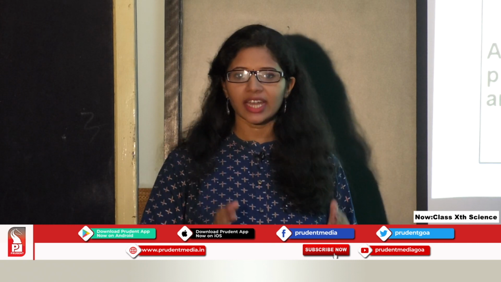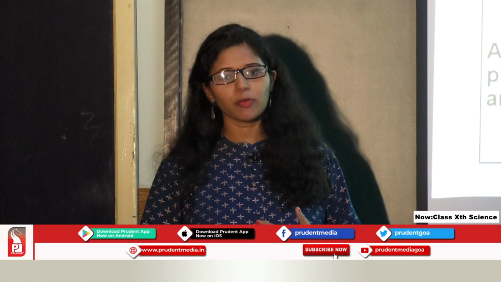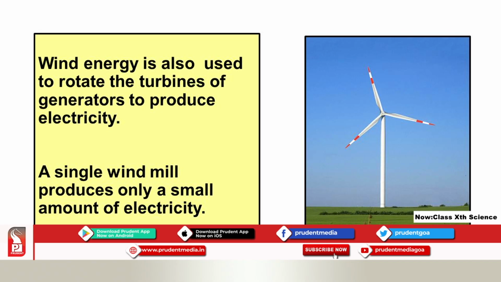This is the basic concept you have already learned: the energy rotates the turbines to produce electricity, and the same is used in the thermal power plant, the hydel power plant, and also in wind energy. As you can see in the picture, it is a windmill which is producing wind energy, which in turn is used to produce electricity.